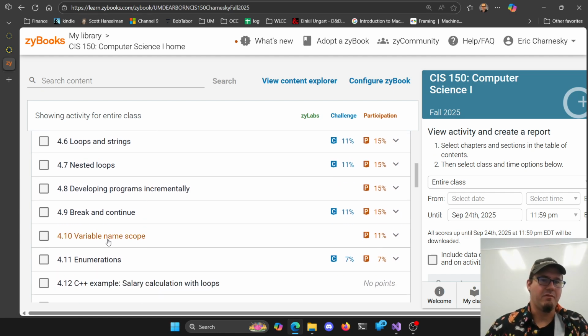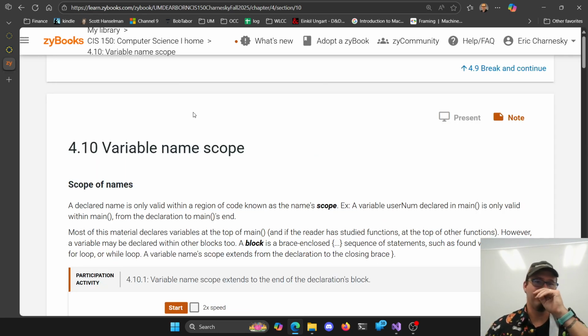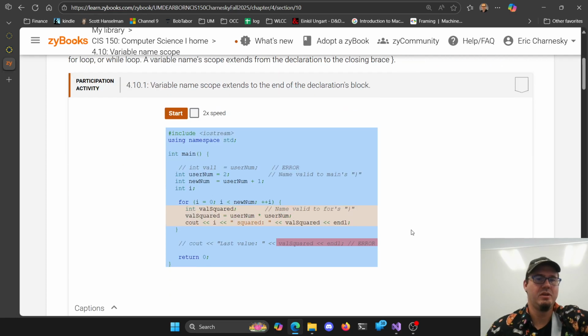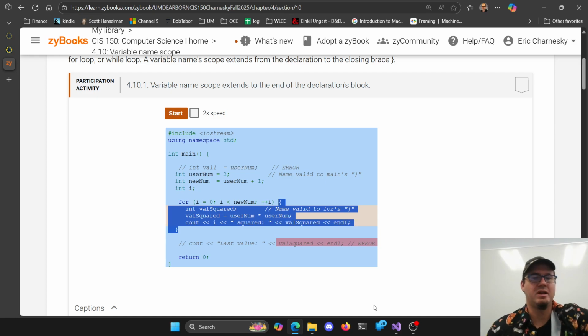All right. Variable name scope. This one's important here. So scope is a funny word here. It's one of our technical terms. It's all about the block of code determining a scope. So where you declare a variable determines its scope. If you declare a variable inside of a loop here, it's not accessible outside of the loop. It's only accessible within its block of code.